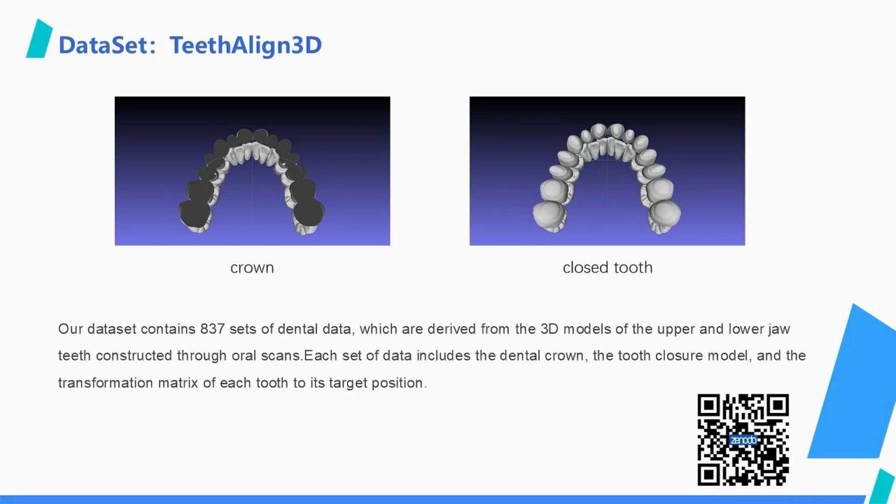Additionally, our dataset contains 837 sets of dental data, which are derived from 3D models of the upper and lower jaw teeth constructed via oral scans. Each set of data includes the dental crown, the tooth closure model, and the transformation matrix of each tooth to its target position. This dataset is now publicly available on the Zenodo platform and can be accessed by scanning the QR code on the right.